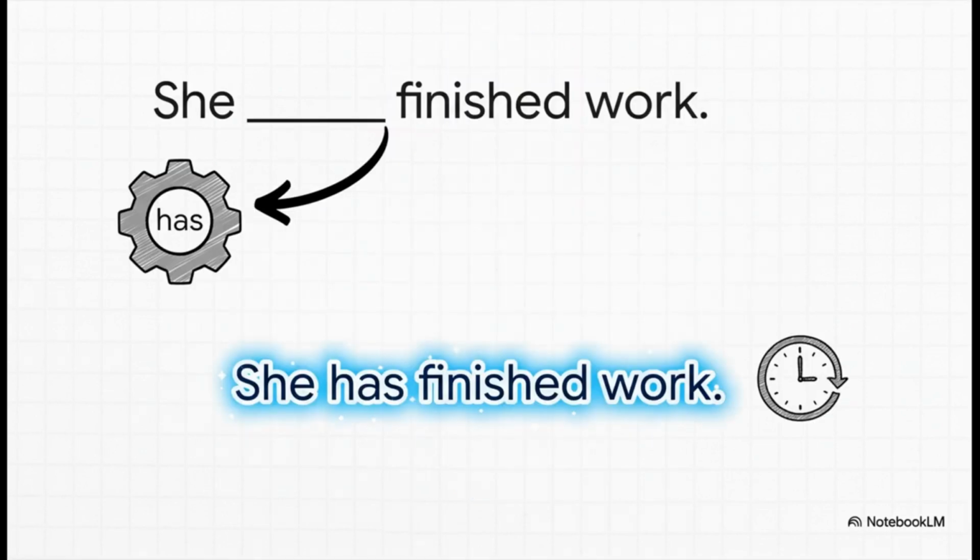Well, we do it by adding a helping verb. By popping has right before finished, we get she has finished work. That one tiny word, has, helps the main verb and gives the sentence this whole new shade of meaning. It really shows you how powerful these little helper words are.